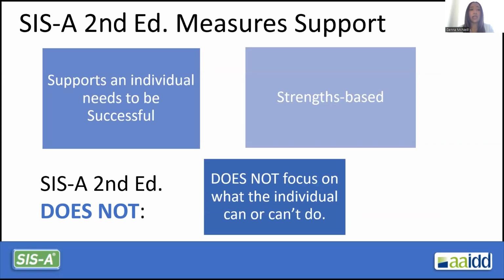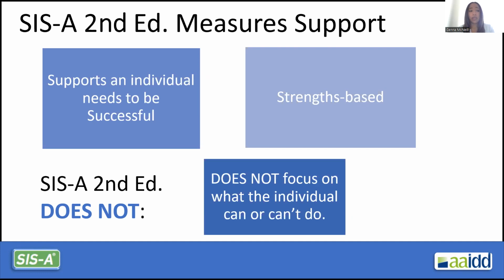SIS-A second edition measures the support. It focuses on a person's strengths, where they are in their lives right now. If given the same opportunity to participate in the same activities, tasks as any other adult their age in their community, how would we help, assist, support that individual to complete the task or to fully participate in the activity?